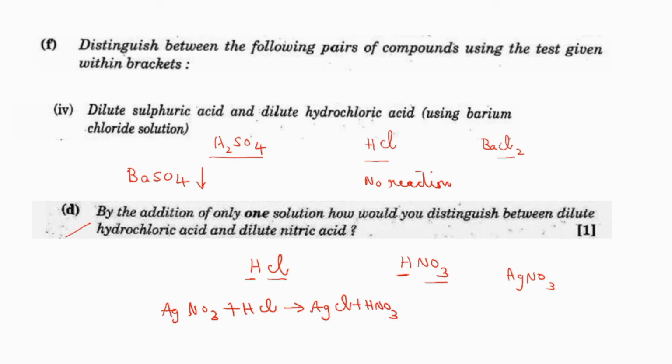And do you want to speak more about silver chloride? It is a white precipitate that is soluble in excess of ammonium hydroxide solution, you should write. So that will make your answer beautiful.